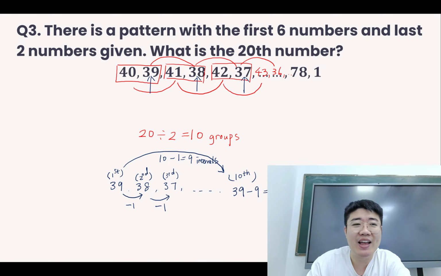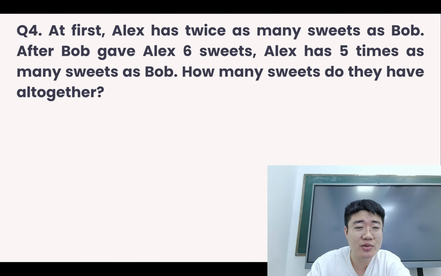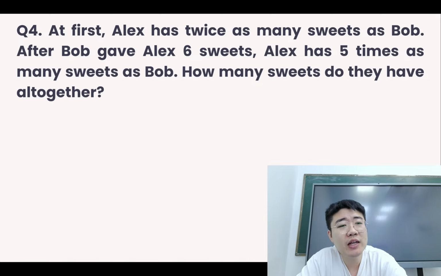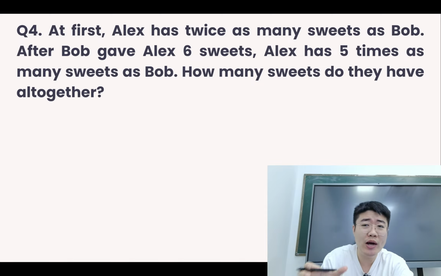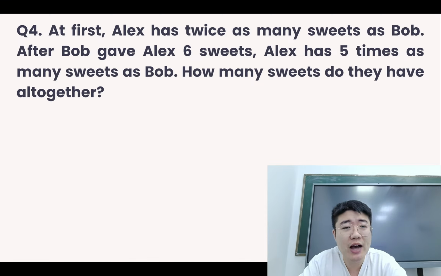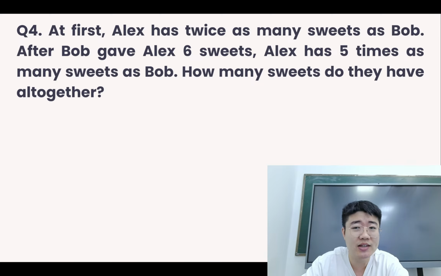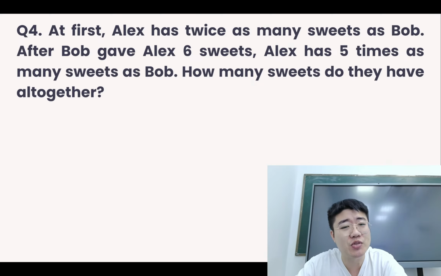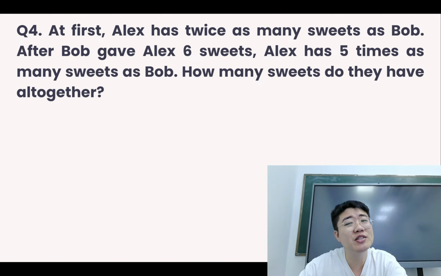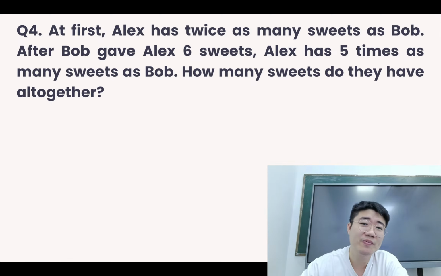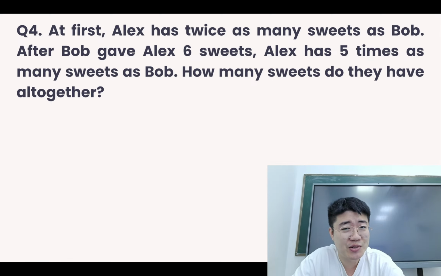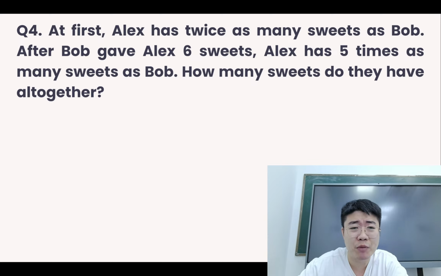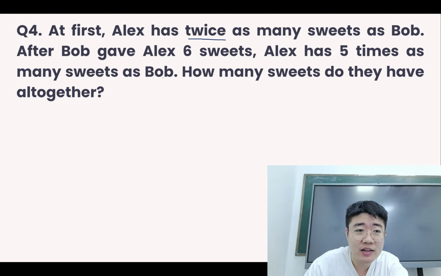So now, let's take a look at the next one. Question 4. Now, at first, Alex has twice as many sweets as Bob. After Bob gave Alex 6 sweets, Alex has 5 times as many sweets as Bob. And how many sweets do they have altogether? Now, this is a very interesting question, because they give us 2 different multiples. At first is twice. Then later on is 5 times.